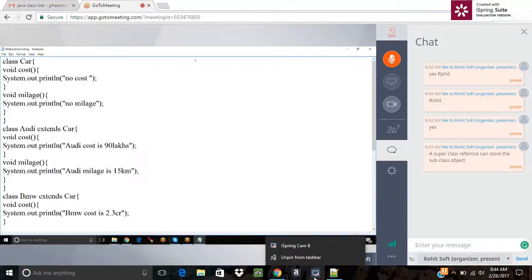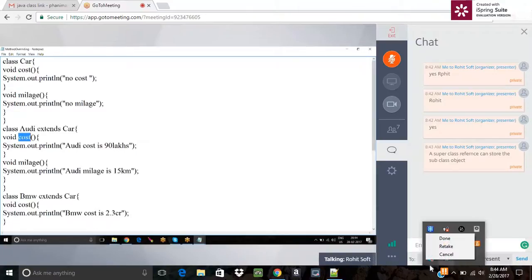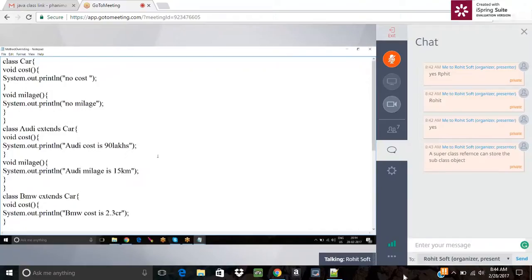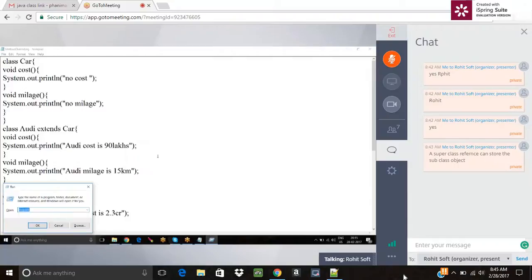We have written cost and mileage in Audi and BMW. For all the classes, we have the cost and mileage, right? Now, if you see that, the superclass method doesn't have any meaning. Like if I take Car, it doesn't have any cost, but BMW has a cost.